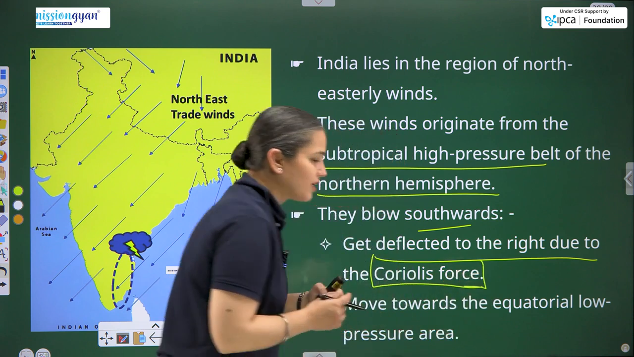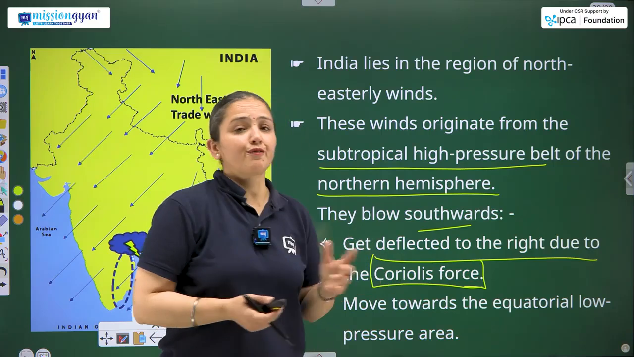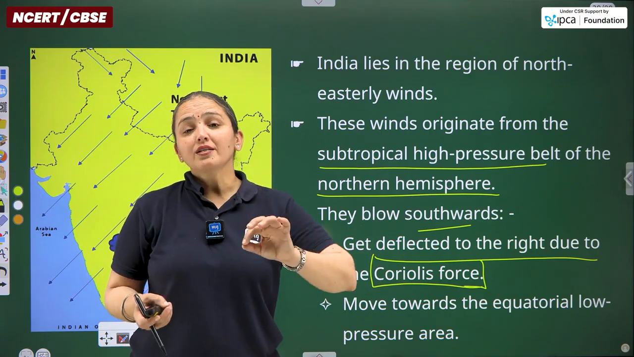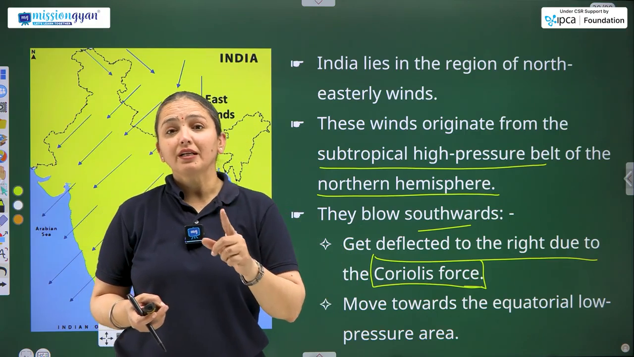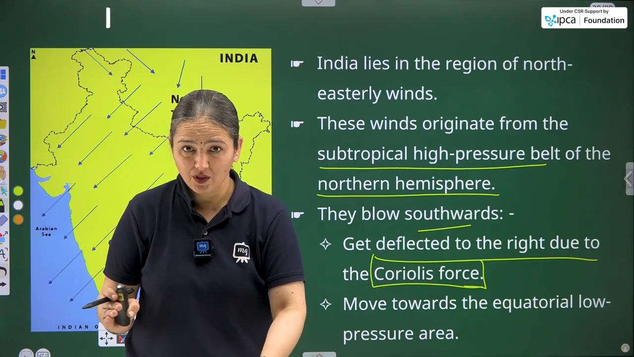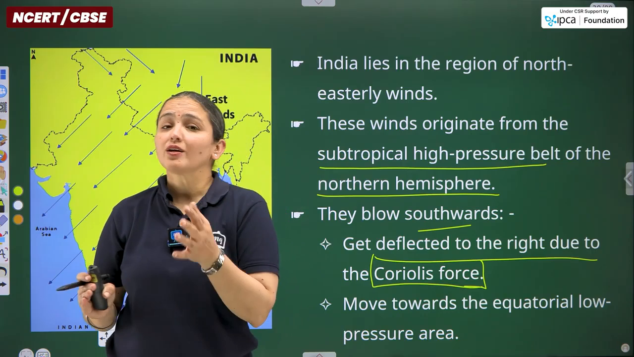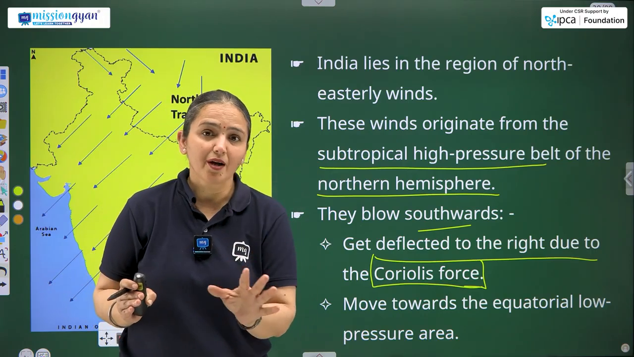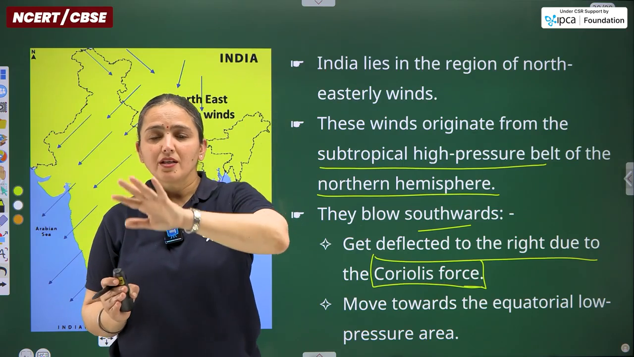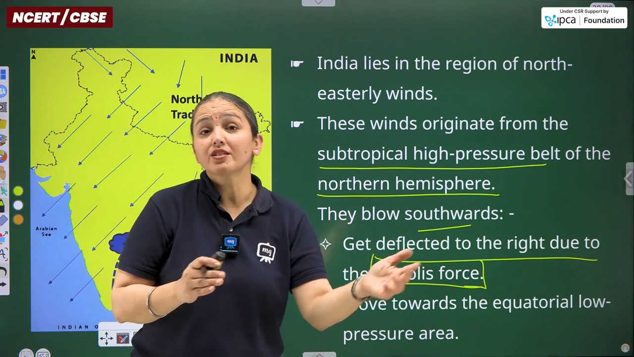Remember the topic I was telling you about, that there are certain topics we have to discuss. Now, what is Coriolis force? According to the Coriolis force, within the northern hemisphere, winds and all moving objects automatically get deflected towards the right side. And within the southern hemisphere, whatever moving objects are present, be it ships, planes, water or wind, they automatically get deflected towards the left side.